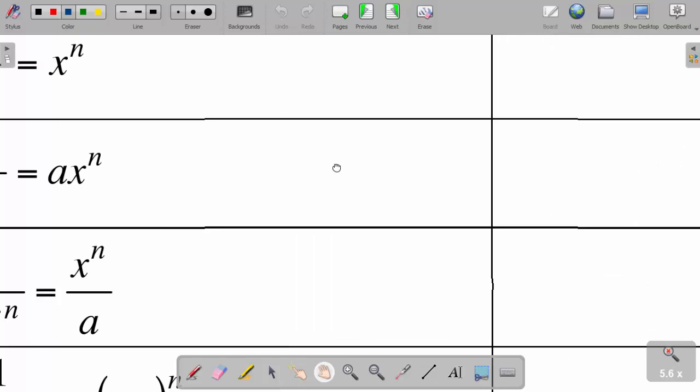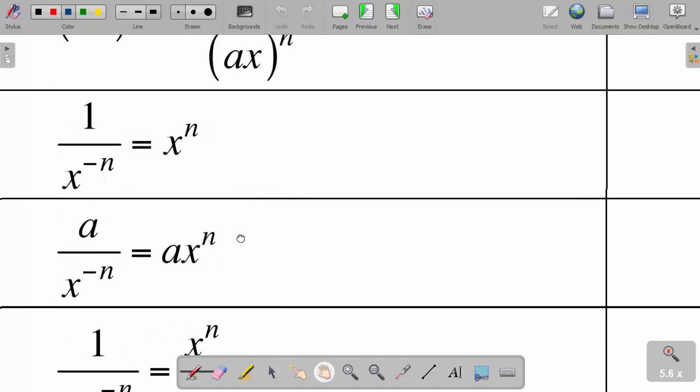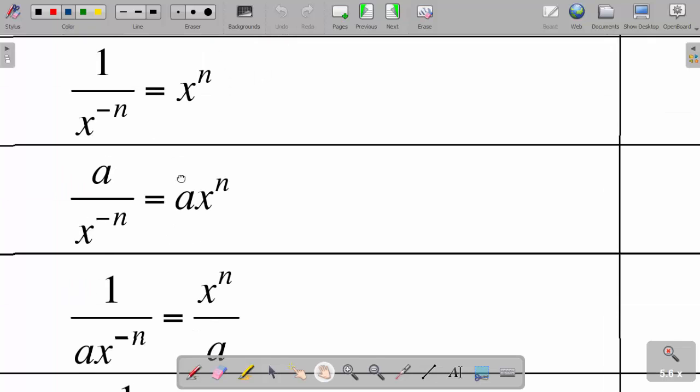Please understand the definitions. Okay, now another rule which we have. If I have a over x to the power negative n, now the a was already in the numerator, and it is positive, so it remains as it is, but the negative exponent becomes positive in the numerator, so it becomes a times x to the power n.